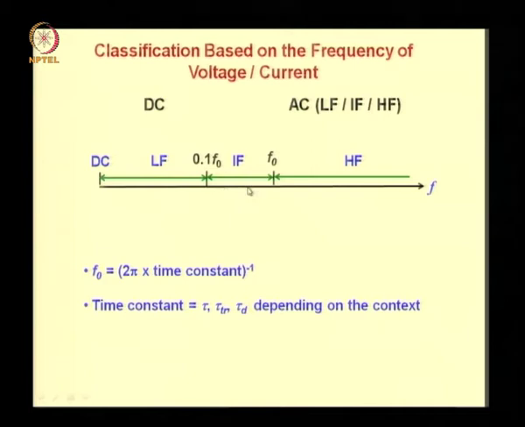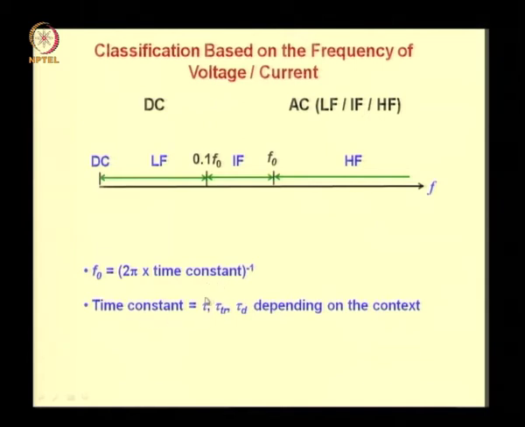Now how do you quantify these ranges? Let us denote the transition between intermediate frequency and high frequency as f0. Then the transition between low frequency and intermediate frequency can be assumed to be 1/10 of f0. Now what is this f0? The f0 is equal to the reciprocal of 2 pi into time constant, and that time constant depends on the context.